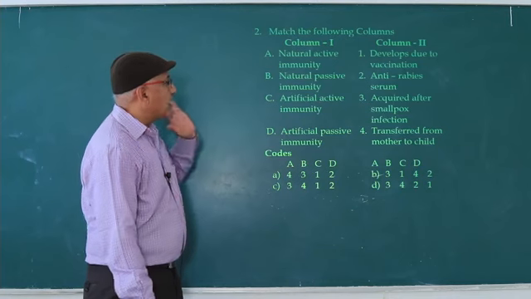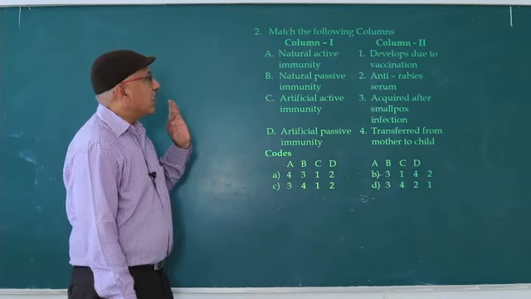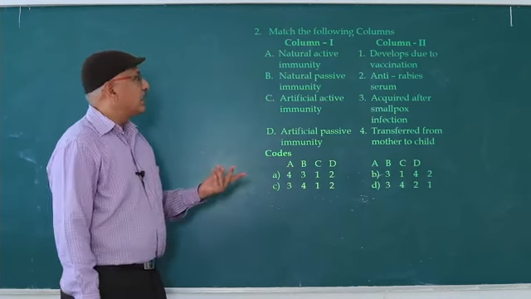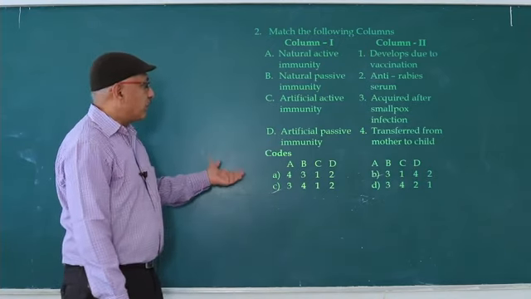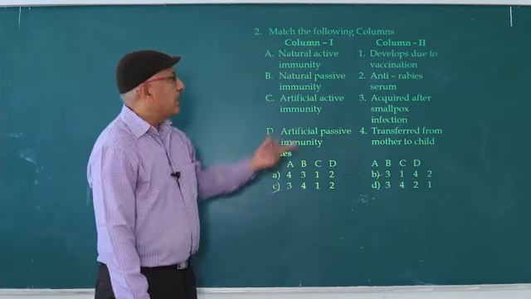Next one, artificial active immunity. Artificial active immunity is due to vaccination. Next one, artificial passive immunity, anti-rabies serum.